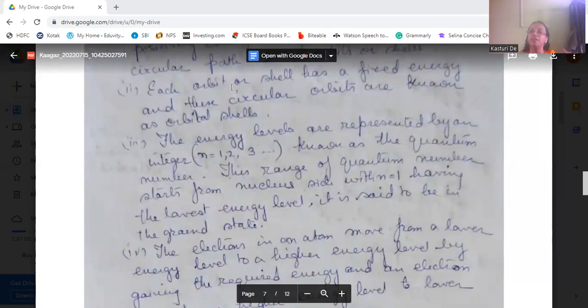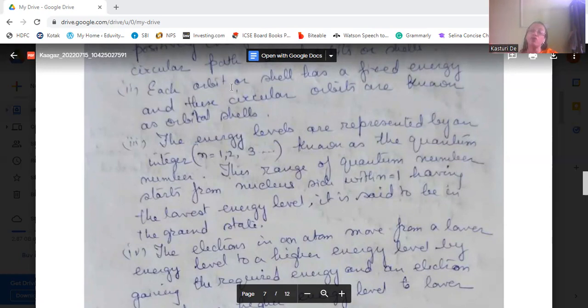On the nucleus side, the shell with n equal to 1 has the lowest energy level, and it is known as the ground state. Now, electrons in an atom move from one energy level to another. When an electron moves from a lower to a higher energy level, it will gain energy.